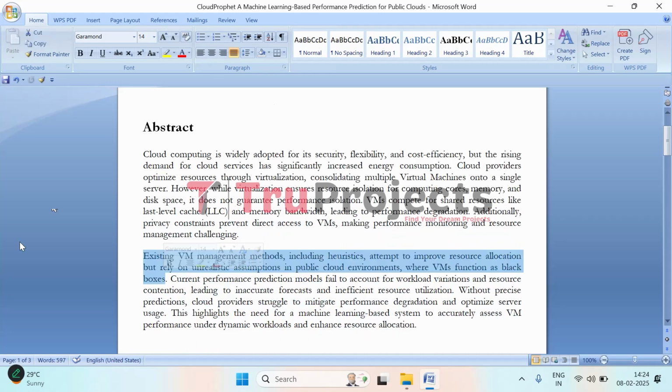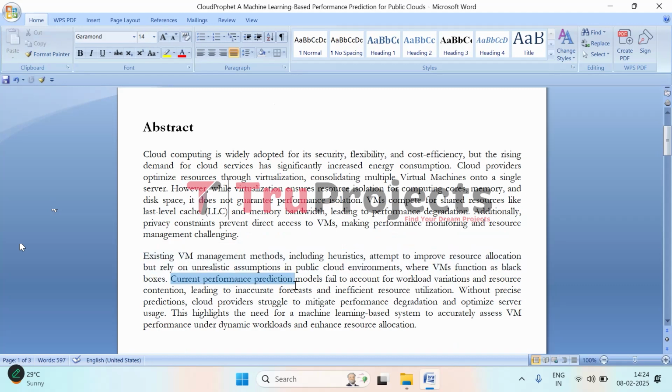And think about how a food delivery app works. When you order something, the app assigns a delivery person based on location, availability, and traffic conditions. If the system makes a bad prediction, like assigning someone stuck in heavy traffic, you will end up waiting longer than expected. That is what happens with cloud computing when the performance predictions are off.